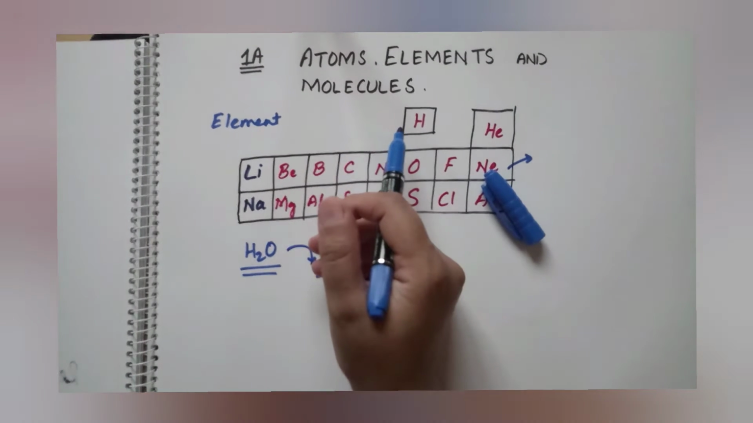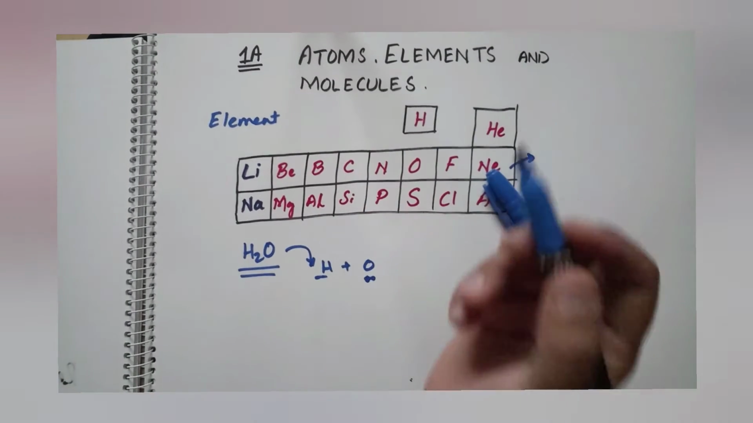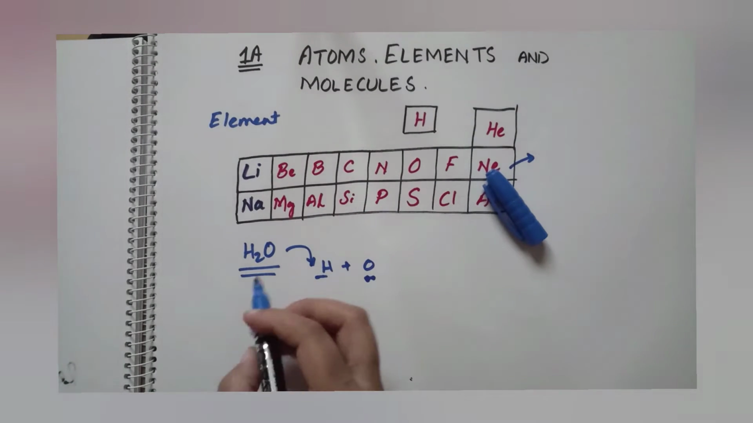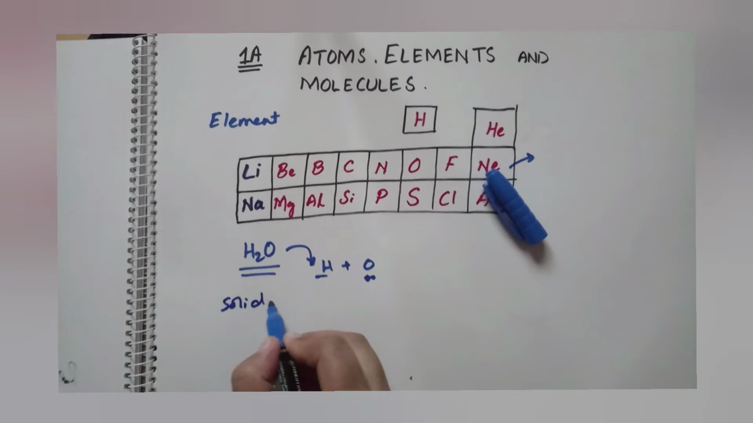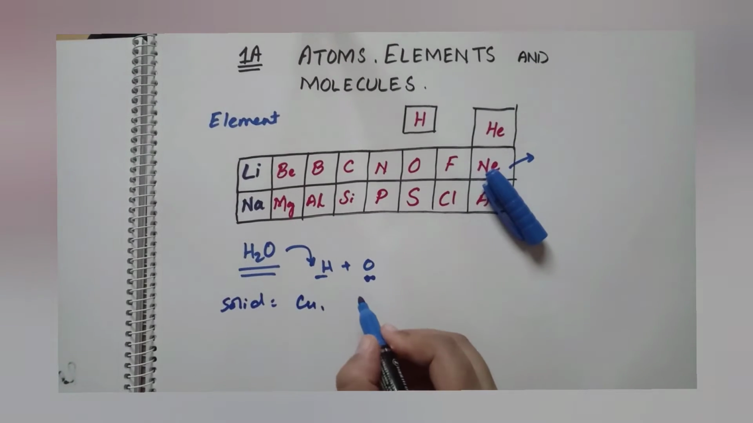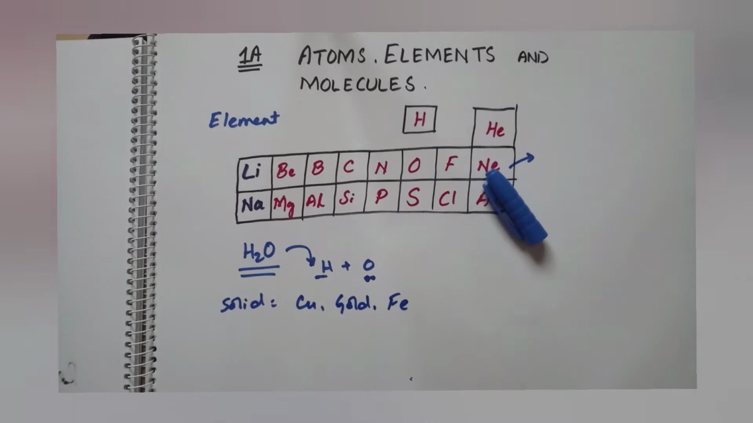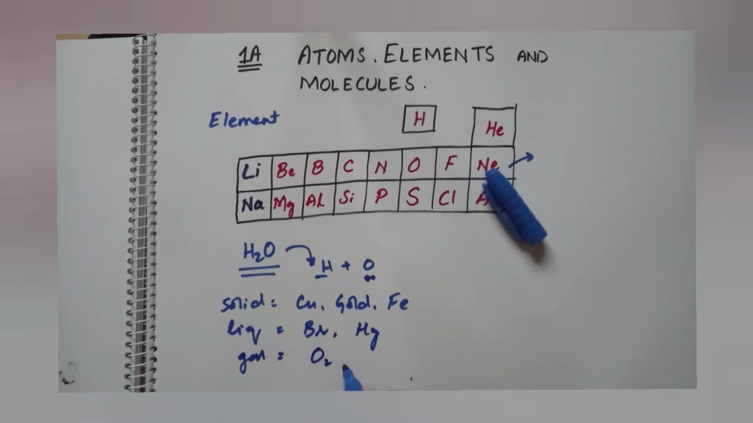For example, the majority of them are in a solid state, like copper, like gold, like iron, and some of them are present in a liquid state, like bromine, like mercury, and in the form of gases they are present like oxygen, like hydrogen, etc.